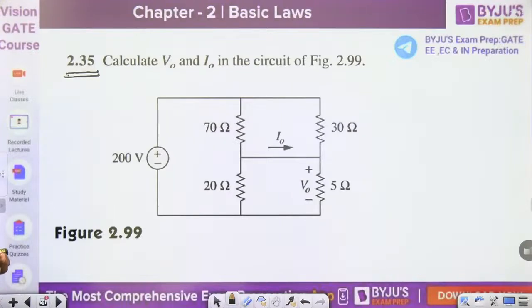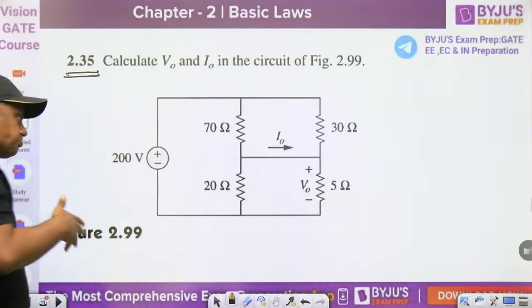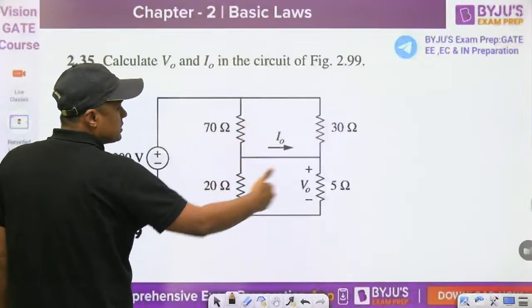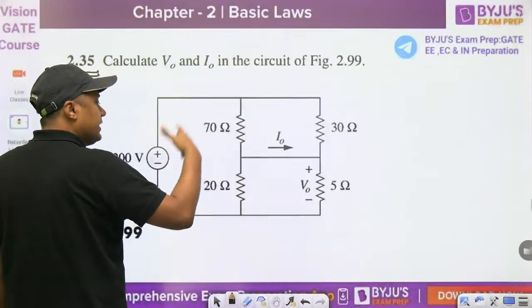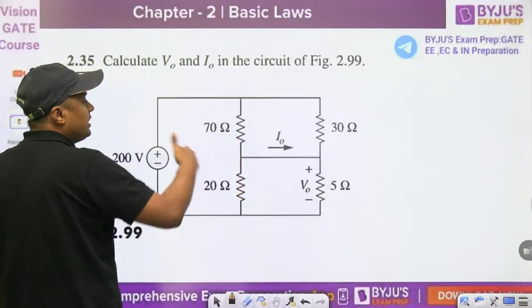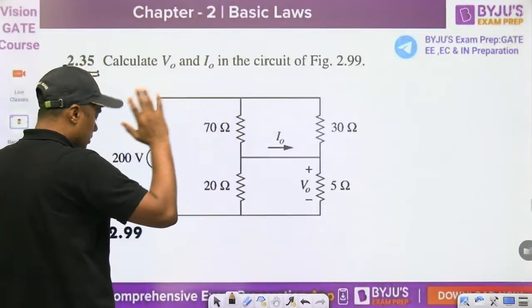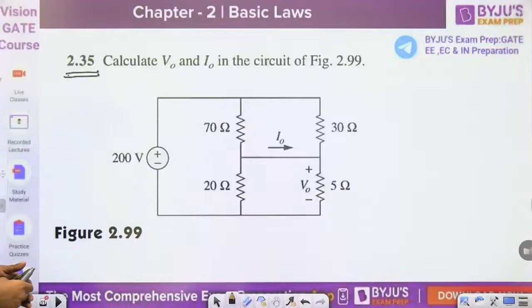Now we have different methods. One can solve by using these two resistors in parallel, then find the equivalent, then find what is the current here, and then use the current division rule and so on. But can we use a direct KCL, Kirchhoff's current law, here? Everyone try to solve this question. This is again a question from Sadiku 2.35.